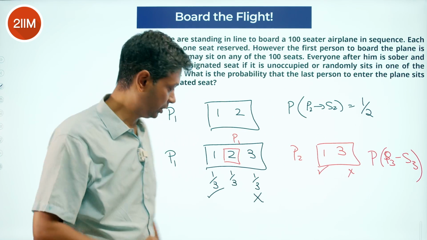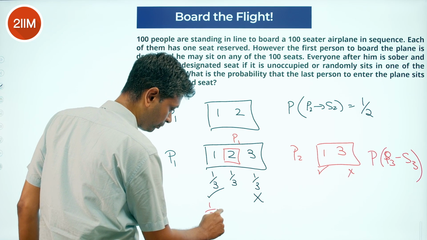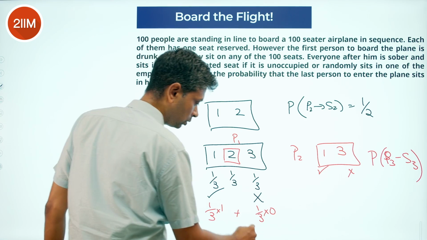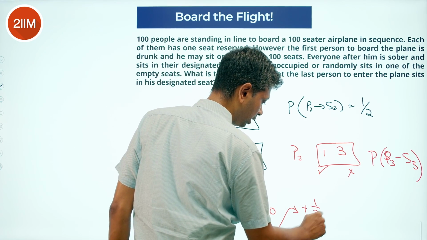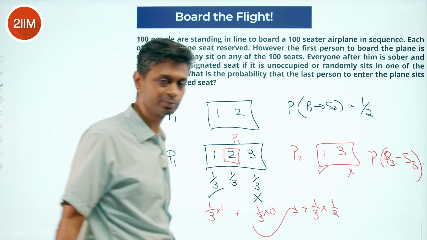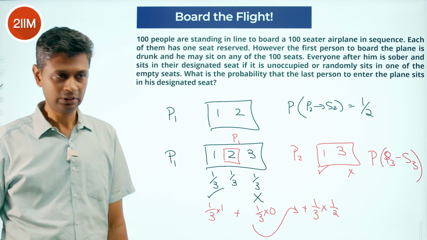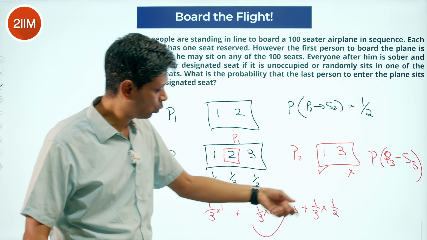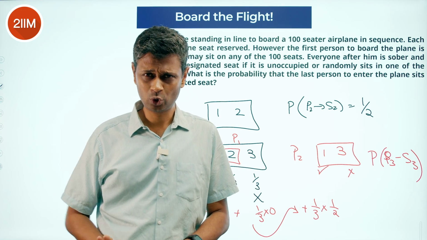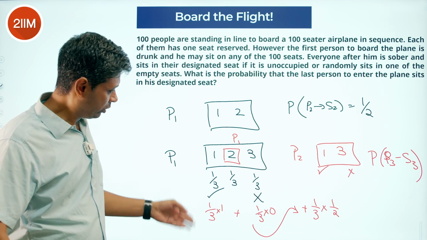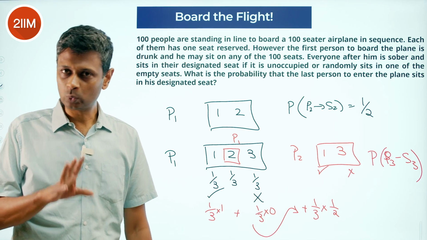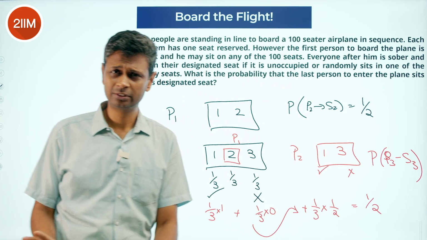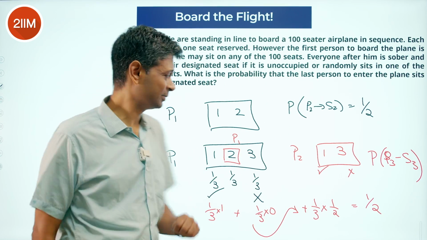Or our overall probability is 1/3 into 1, 1/3 into 0, plus 1/3 into 1/2. Nice. So far so good. 1/3 plus 1/6, which is 1/2. Nice. What am I going to do? I'm going to do it for 4 people.